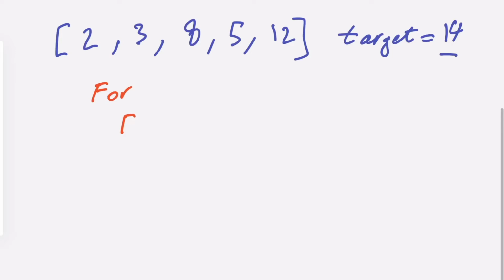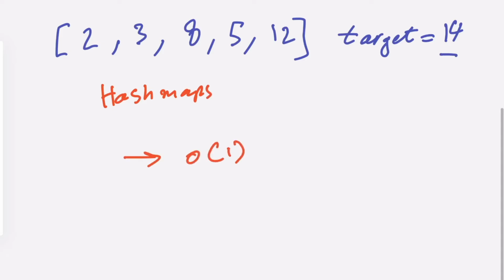So we are now going to use another methodology that we always use in this kind of question. Guess what? We are going to use hash maps. You know that inside a hash map, when you insert something into it, the time complexity is O(1), and when you retrieve data from it, it is O(1) as well. So inserting or asking about one value inside the hash map is O(1).